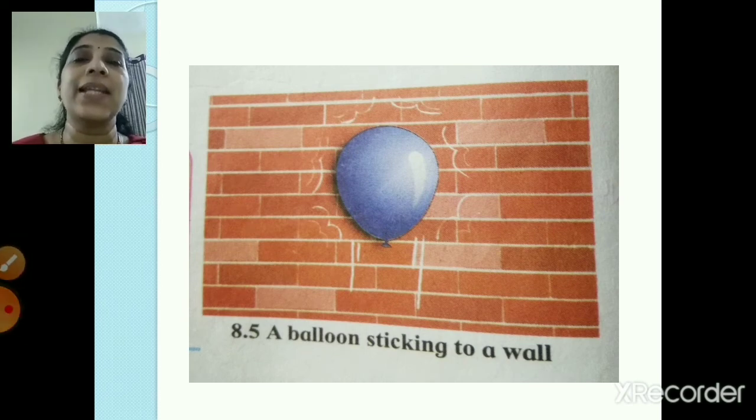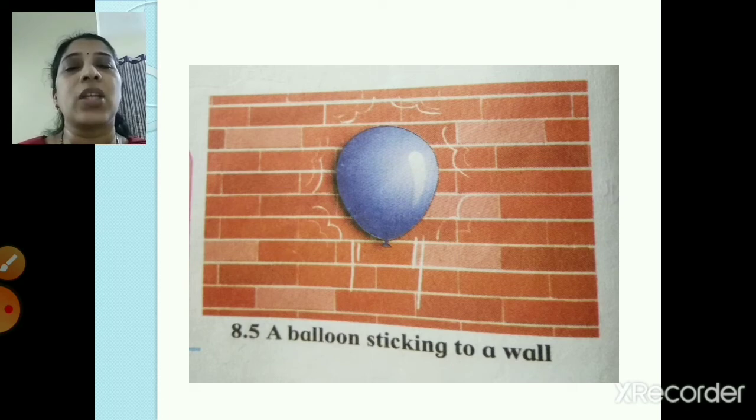Because there is an attraction between the plastic bottle and the thermocol balls or the mustard seeds. Whereas the thermocol balls and the mustard seeds will get repelled from each other, right? They will push each other away, but they will get attracted to the plastic bottle.